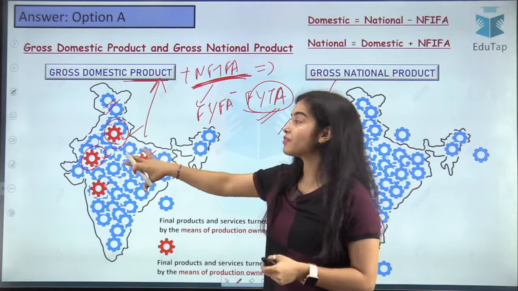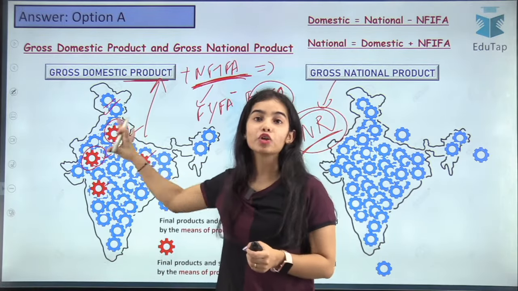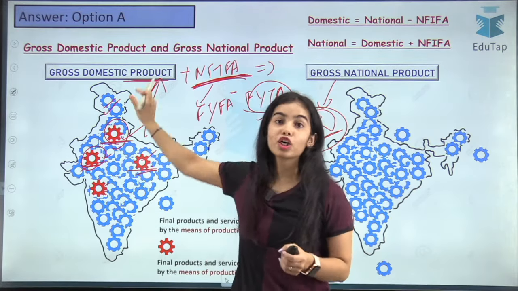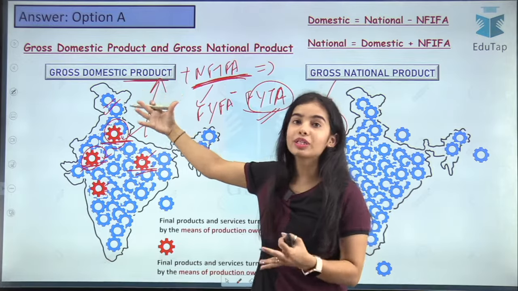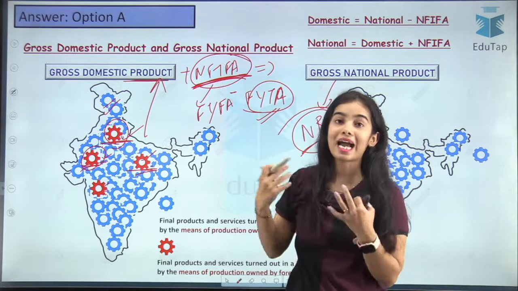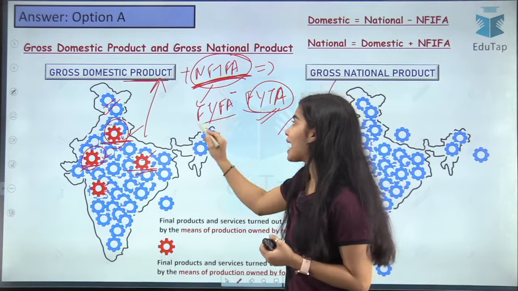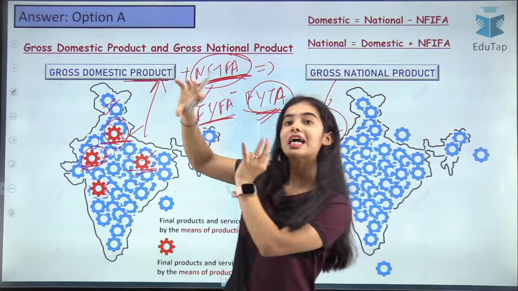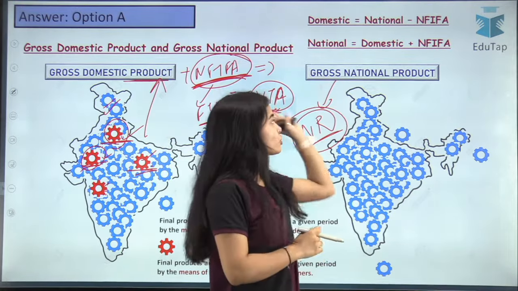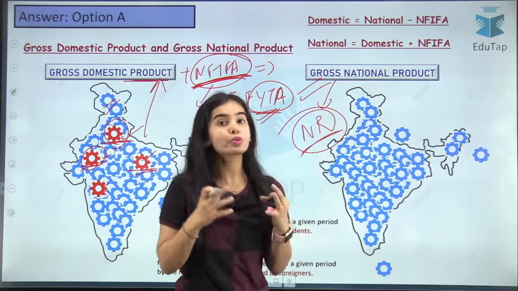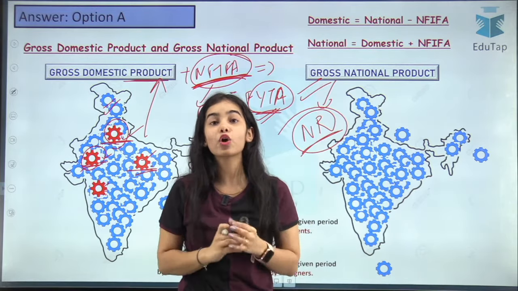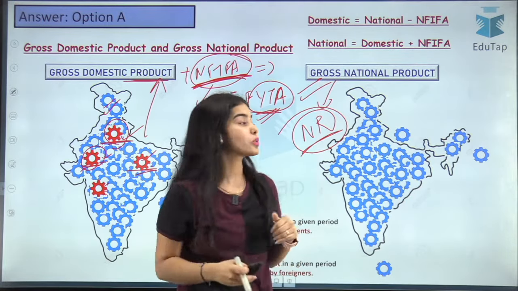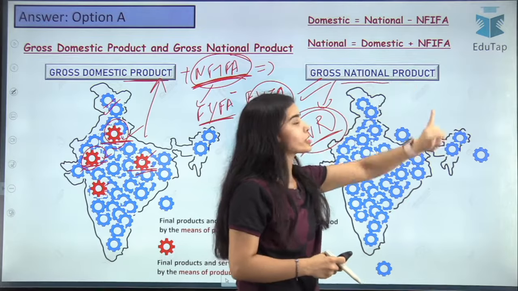Gross domestic product means whatever is being earned or produced in the domestic territory. So here the income of the foreigners is also being added in the gross domestic product. To cater to that, the net factor income from abroad is added to the gross domestic product, so that we can add the factor income from abroad that is coming to our country, and we can deduct the factor income to abroad that is going to the foreigners. Through this we come to the gross national product to see what our citizens are actually earning, or what our factor resources are earning. To see that, we see the gross national product.